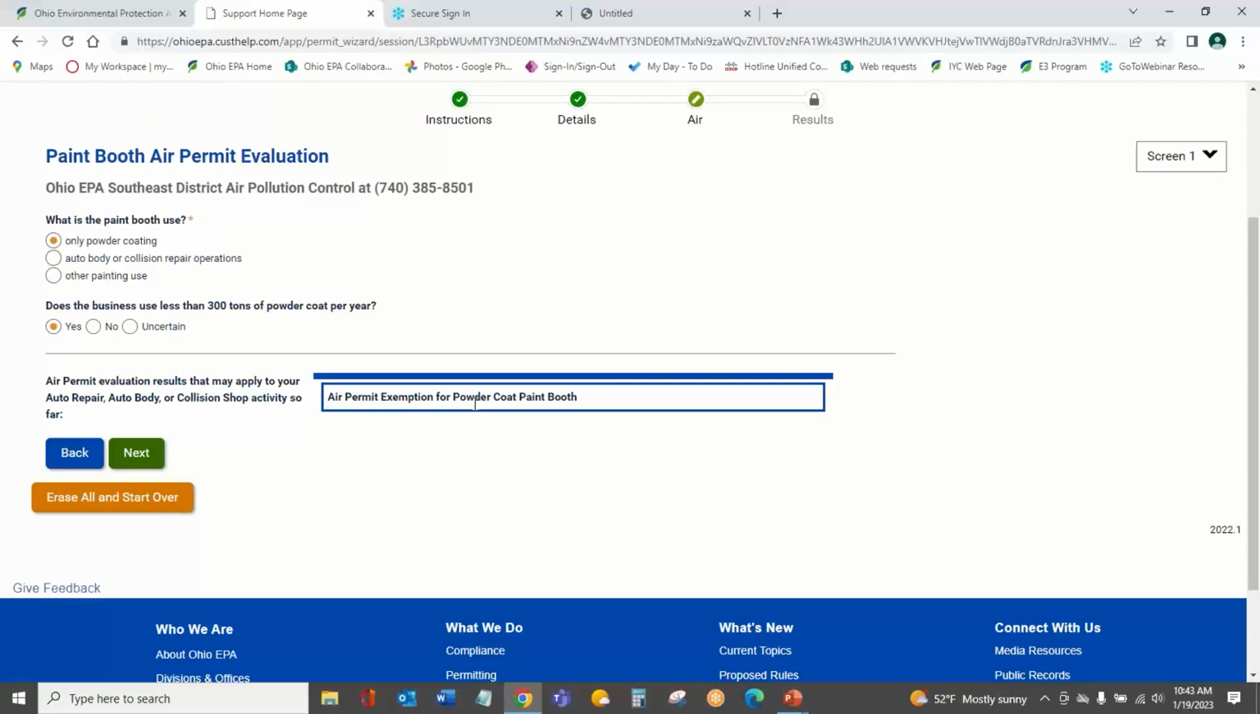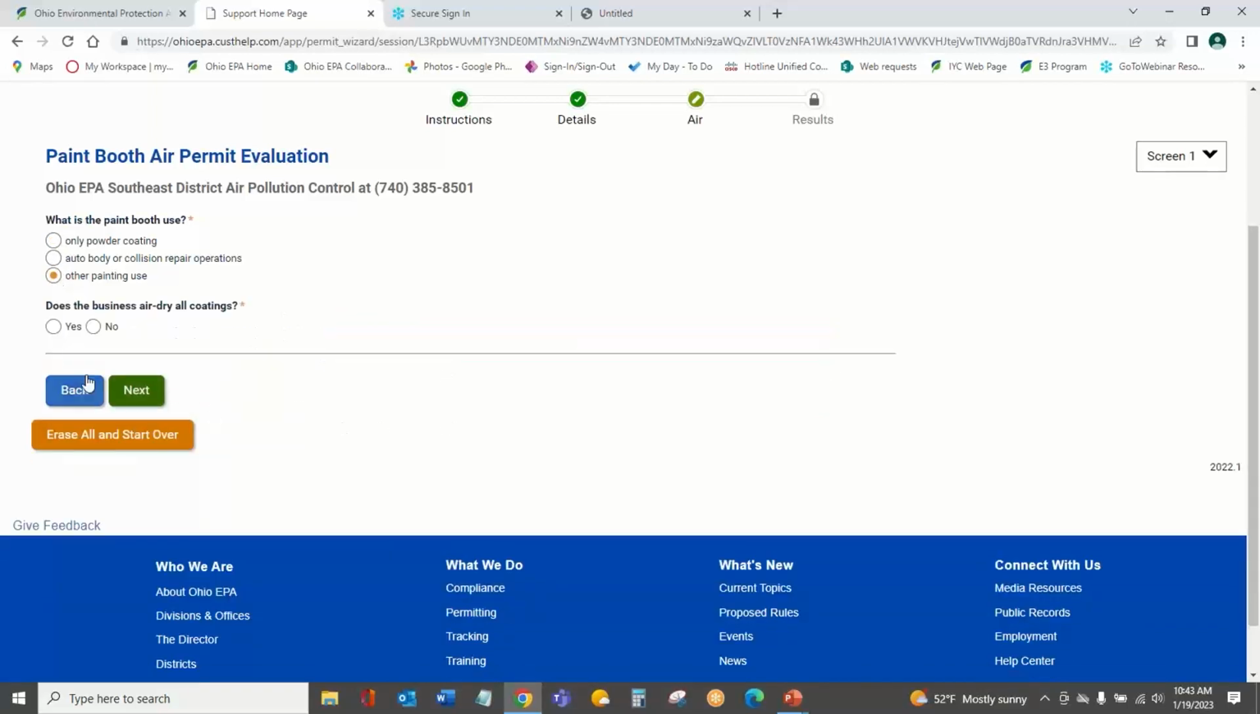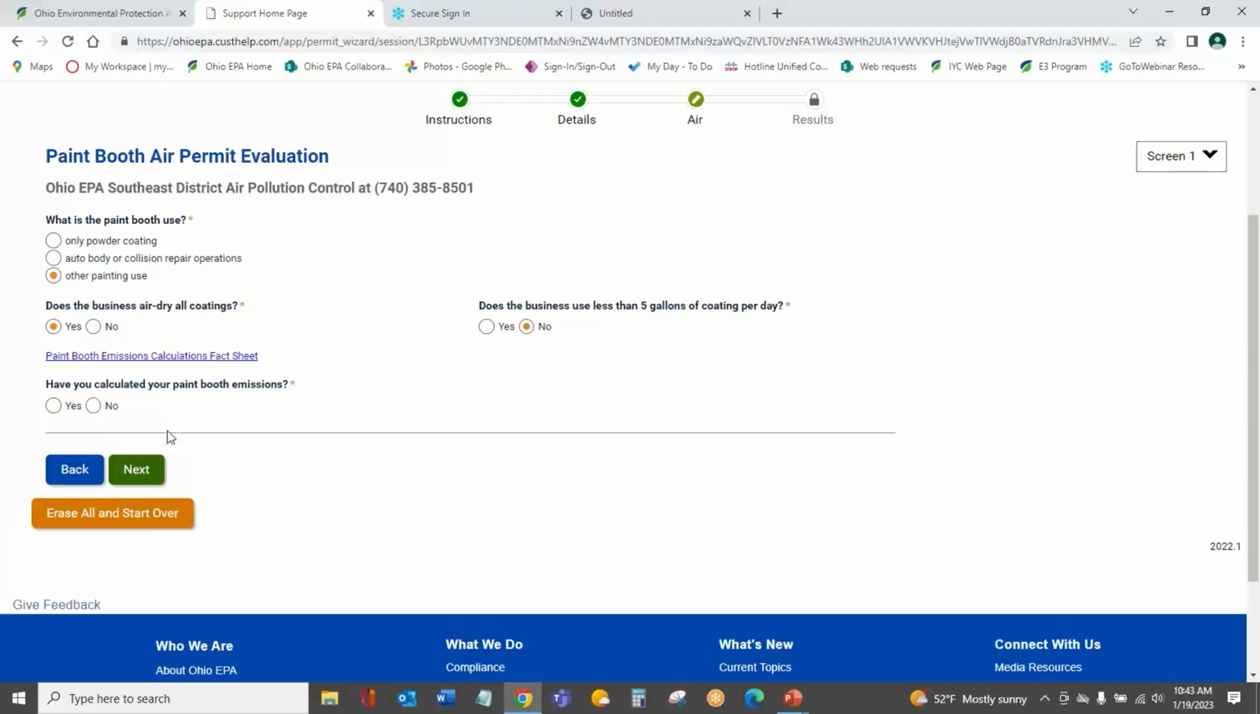And you'll see that an exemption for powder coating paint applies to my booth. So I've evaluated for that. What if I choose to do other painting use? It says, does the business air dry all coatings? I'll say yes. Does it use less than 5 gallons of coating per day? No, we have a lot of paint going through our business.